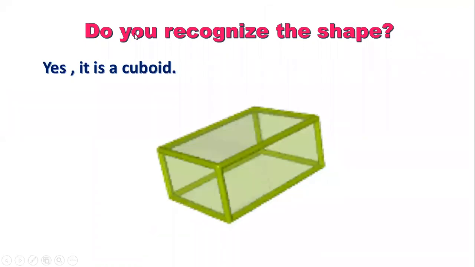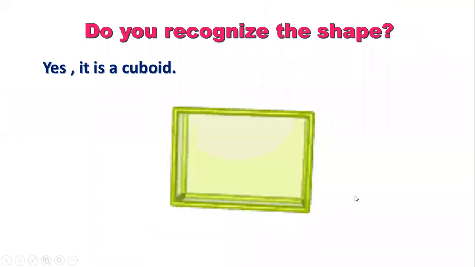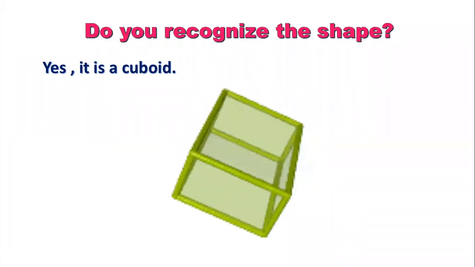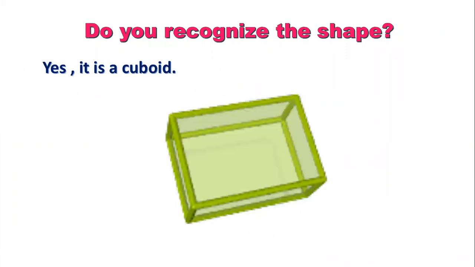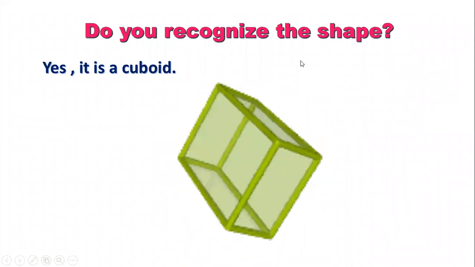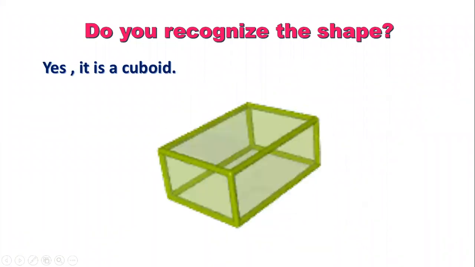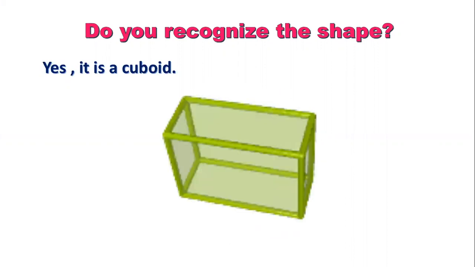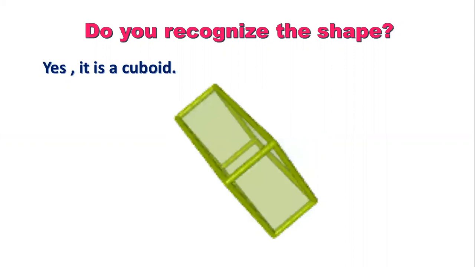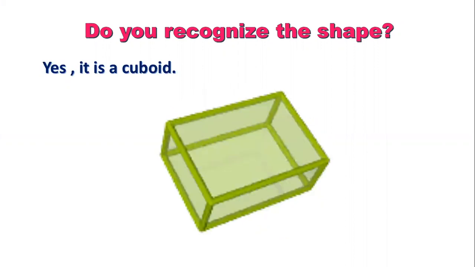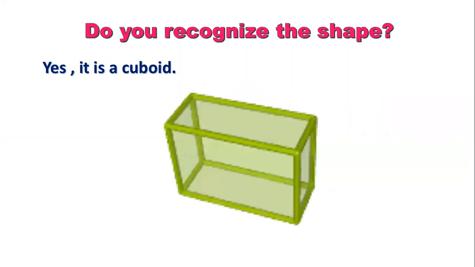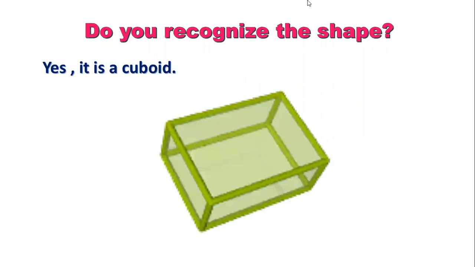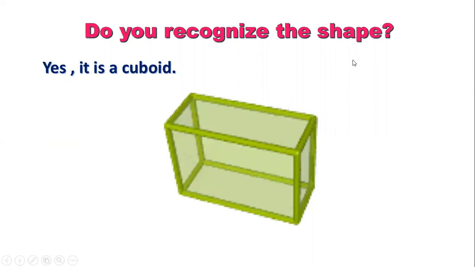What is the name of the shape? Sir, this is not cuboid, this is rectangular prism. No, this is a cuboid. Length, breadth, height, all are there. Sir, but it is not square. This is a cuboid, square will not be there. If all sides are equal, that is cube. If three sides are different, then it is cuboid.